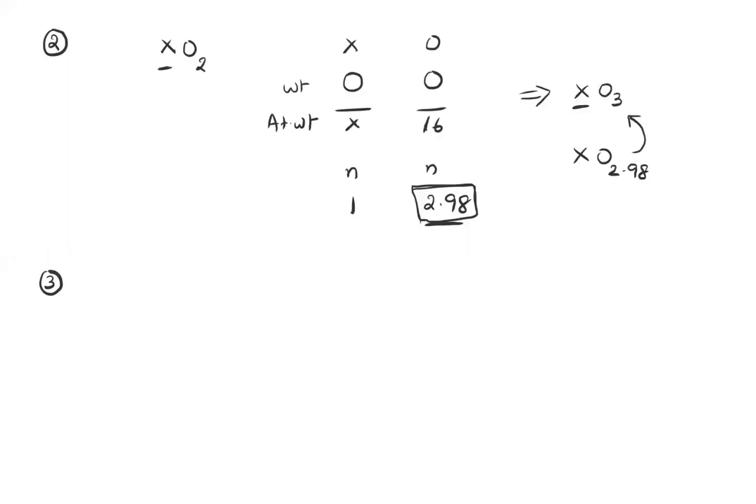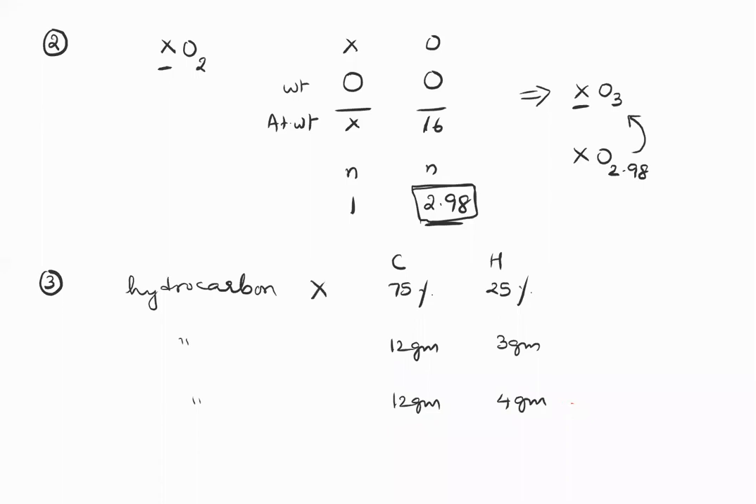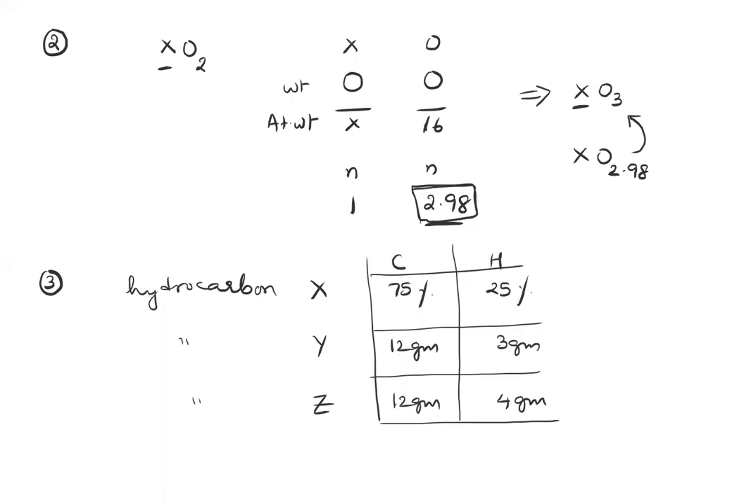The third model questions are revisiting that law of definite proportion I did earlier. Hydrocarbon X, hydrocarbon Y, and hydrocarbon Z. So hydrocarbon X has 75% carbon and 25% hydrogen. Hydrocarbon Y has 12 grams of carbon and 3 grams of hydrogen. Hydrocarbon Z has 12 grams of carbon and 4 grams of hydrogen. Now, just by looking at this table, you can clearly see that compounds Y and Z both have 12 grams of carbon, but they have different amounts of hydrogen. So for the same amount of carbon, if you had the same amount of hydrogen, then Y and Z would have been the same compound.